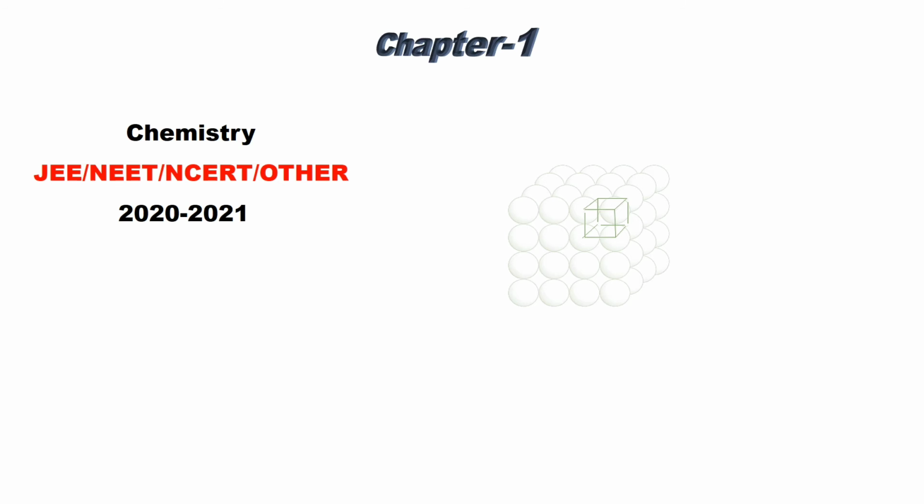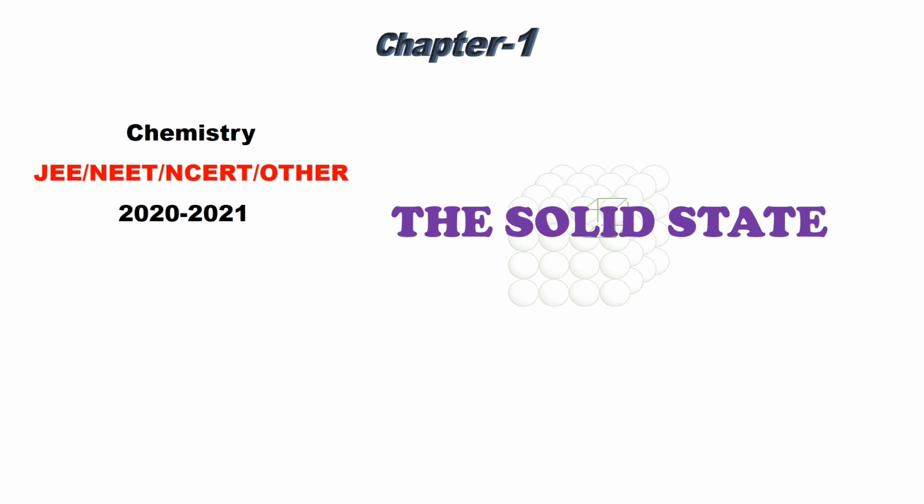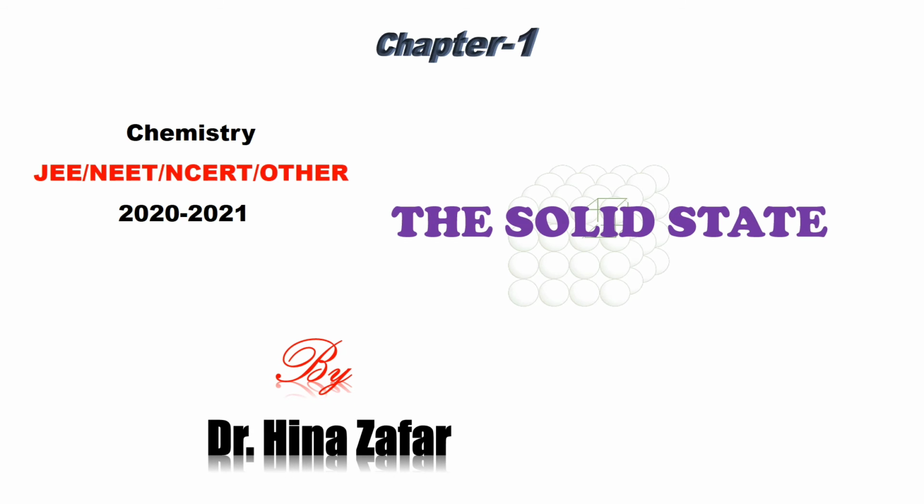Today we will explain the complete chapter of the solid state for examinations like JEE, NEET, NCERT and other courses.